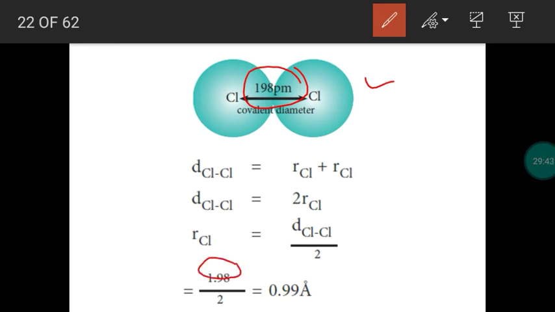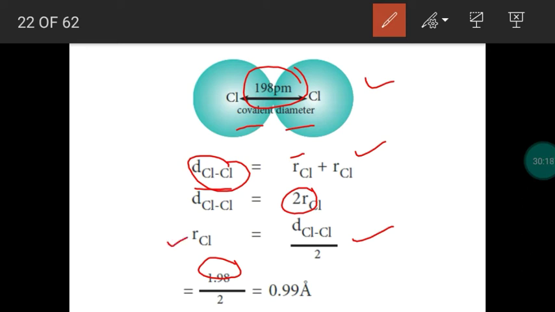Okay, what is the value? 1.98 angstrom. So internuclear distance D is equal to what? Radius of first chlorine plus radius of second chlorine. When we connect these two, we get internuclear distance. So this is a formula. Internuclear distance is equal to radius of first atom plus radius of second atom. So R plus R is nothing but 2R. So internuclear distance can be divided by 2 to calculate radius.